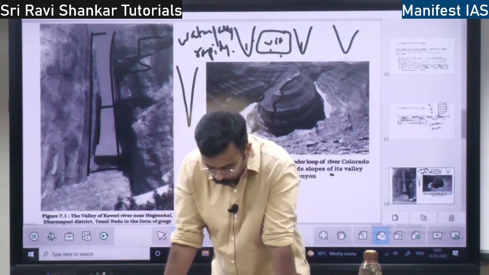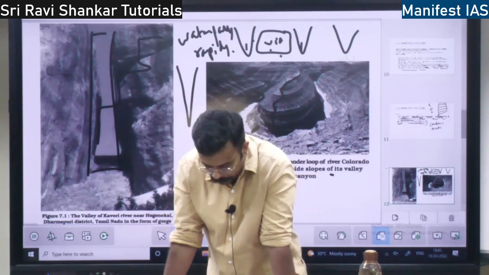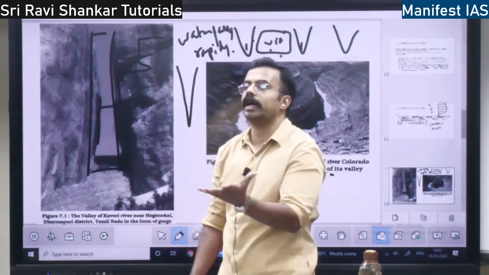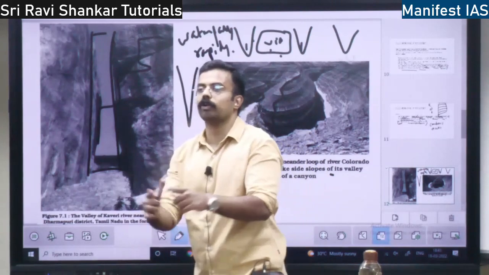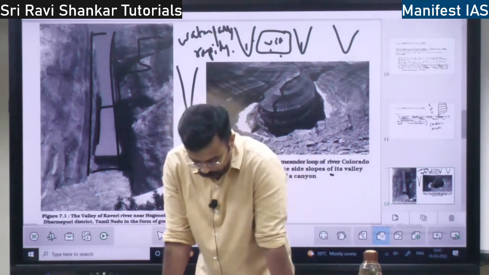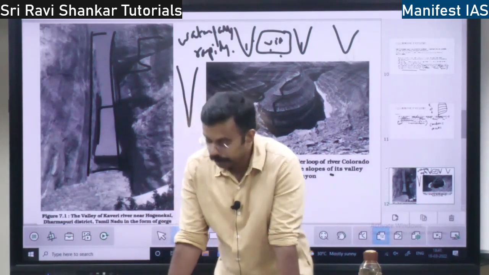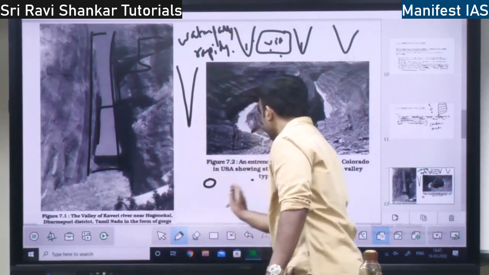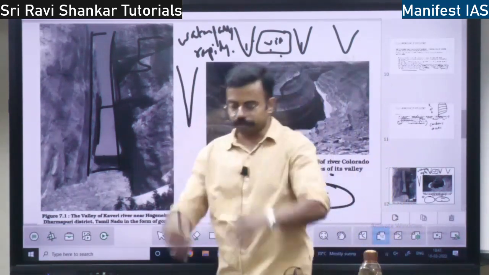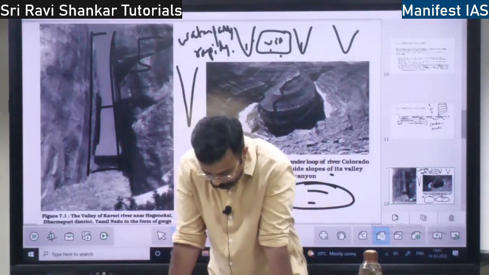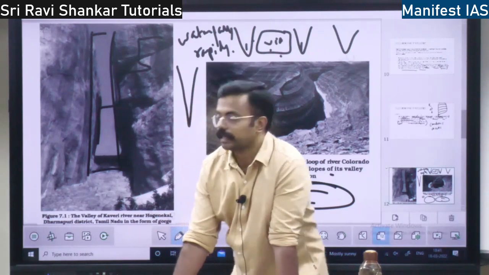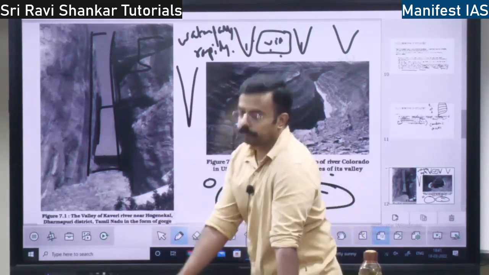Later on, this will grow bigger, and the pothole will get converted into a depression, right? So first a small hole, later on a depression. Many depressions will join, and they will form a valley. A series of such depressions will get connected and form a stream valley.